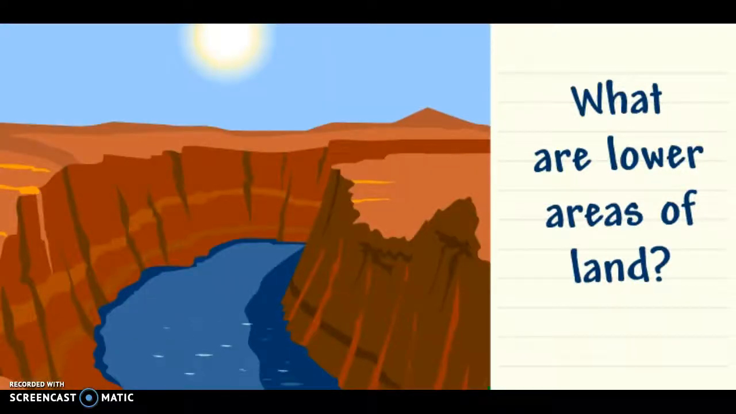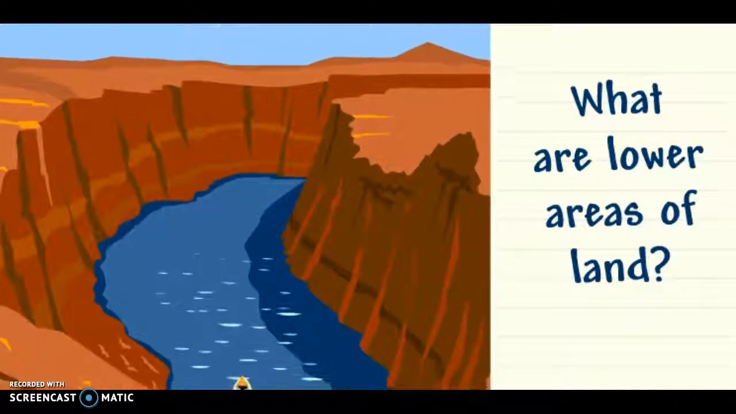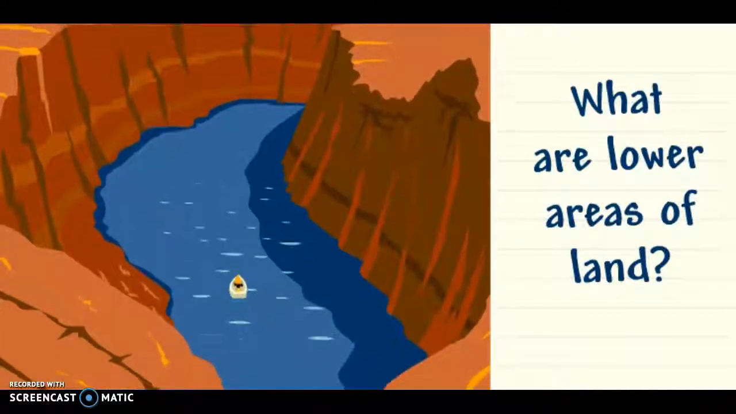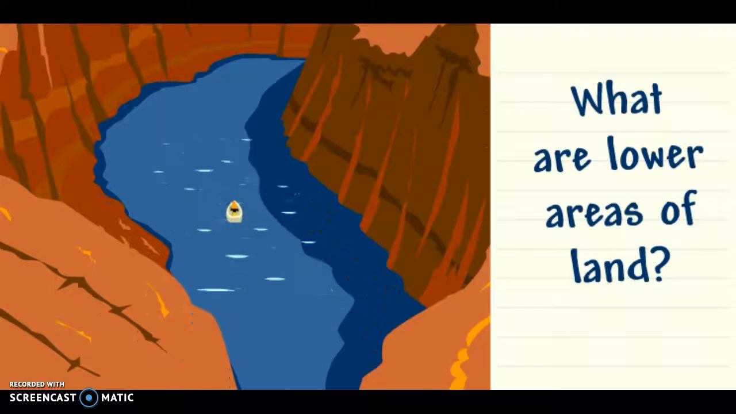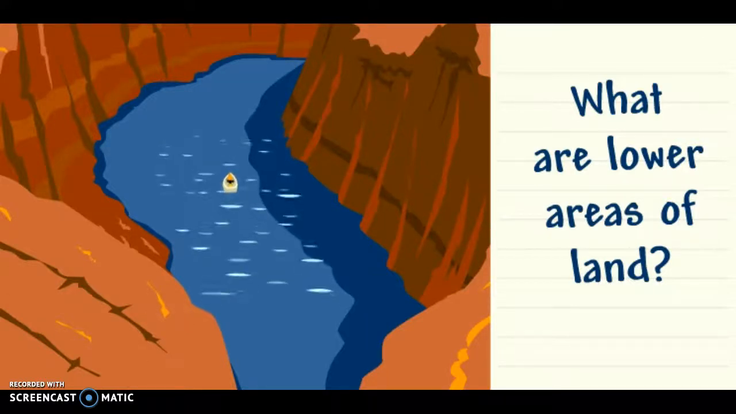A canyon is a deep valley with very steep sides. It's formed when a river wears away at rock for millions of years.